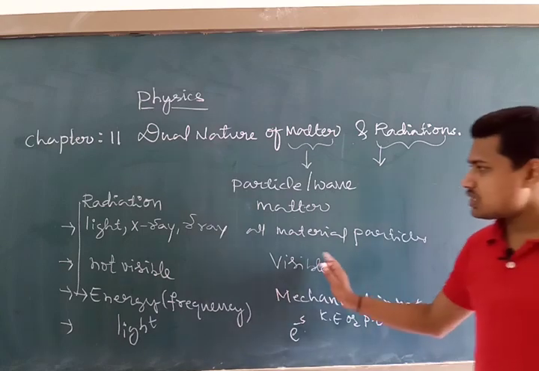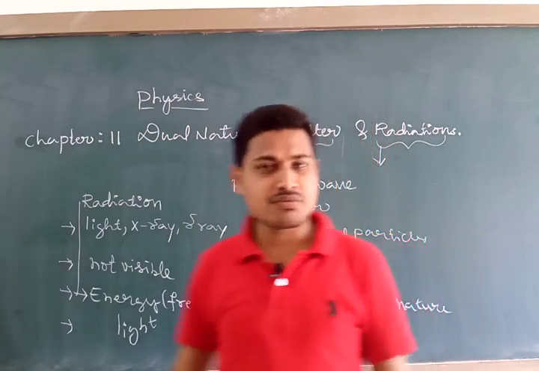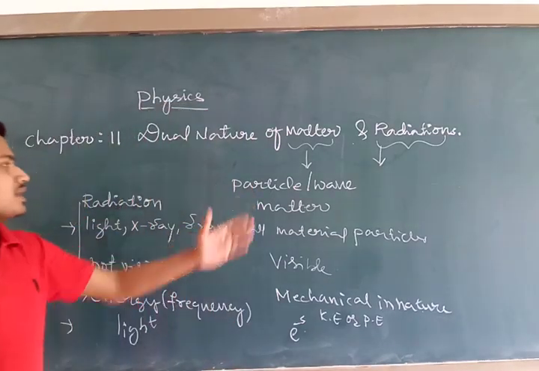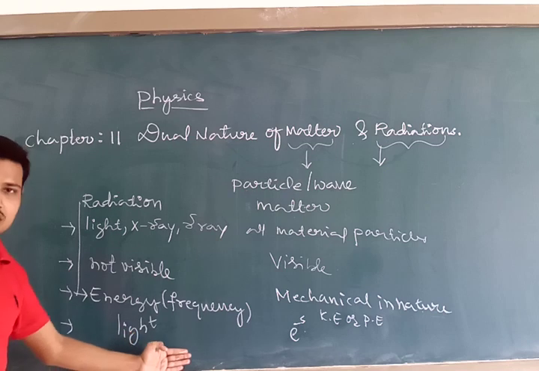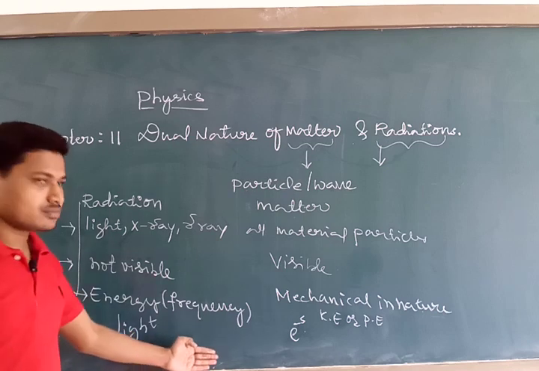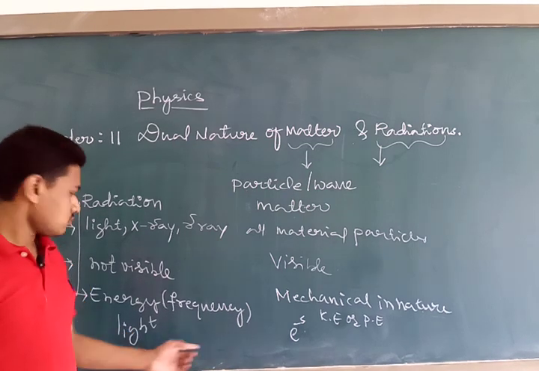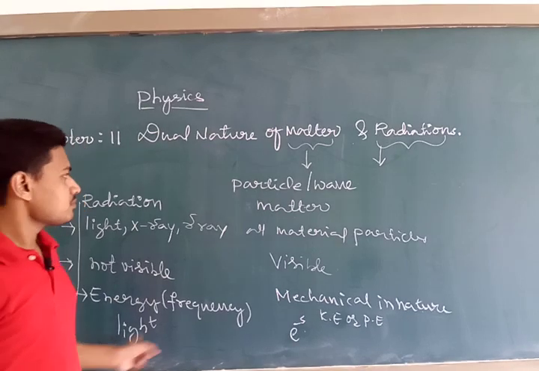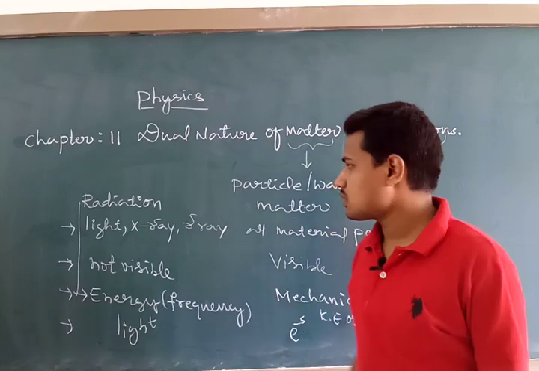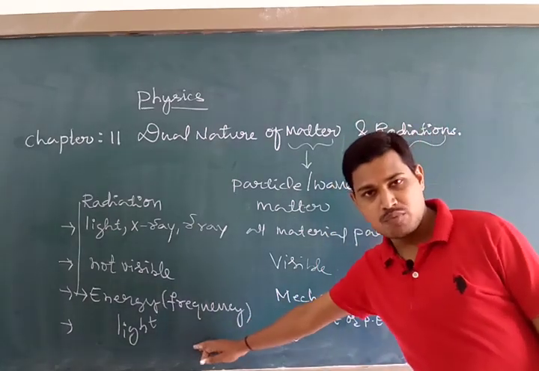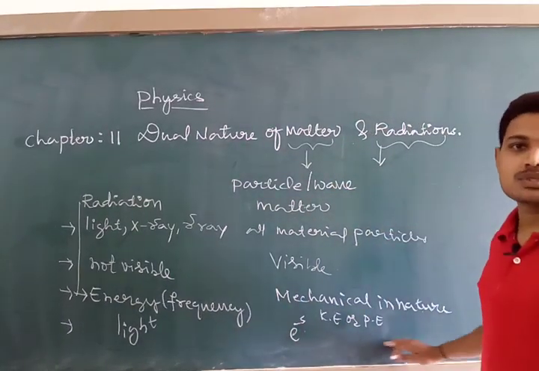So this was the distinction. Still, we can make many more distinctions between radiation and particle here. And remember, radiation does not possess any momentum, whereas a particle possesses momentum. So radiation does not possess any kind of momentum here, but a particle can possess momentum.